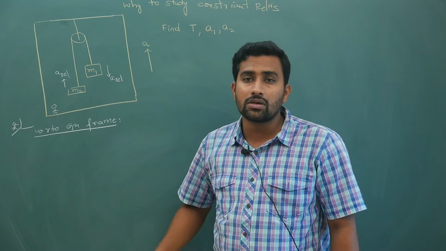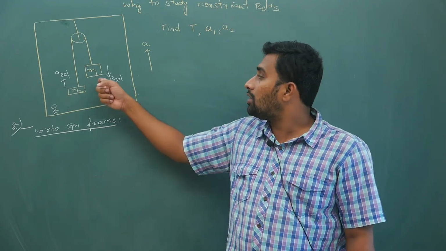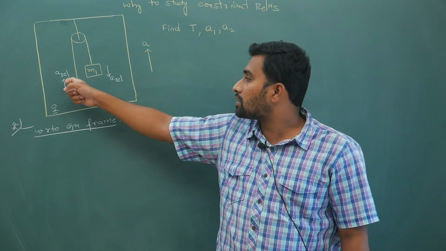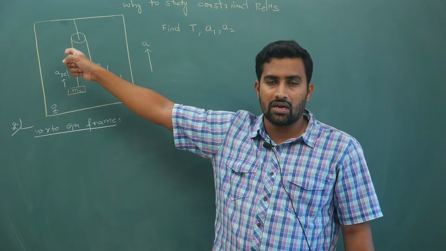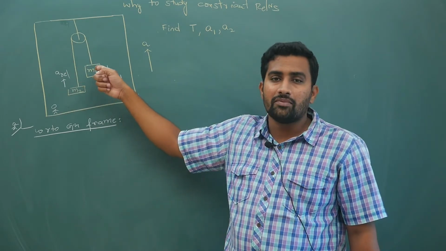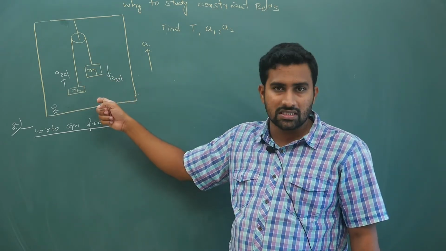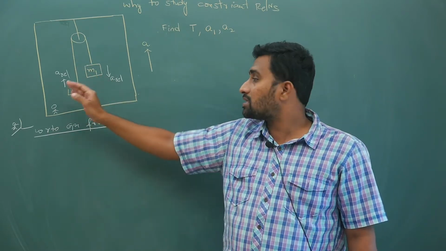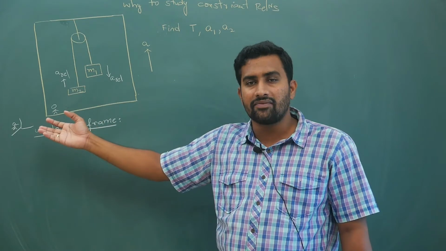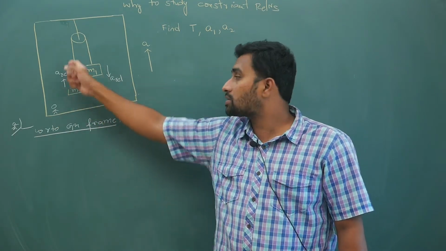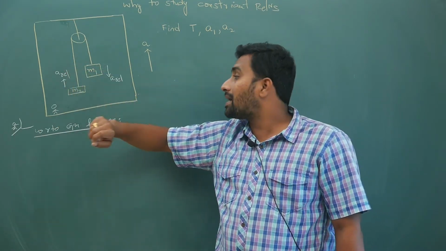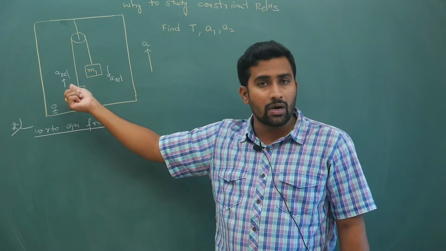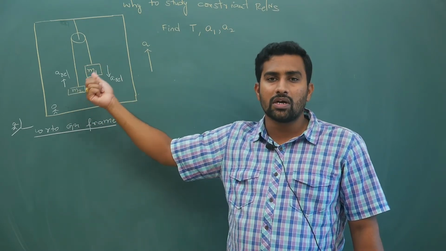But with respect to ground, it is not the case. How much this is coming down, this is not going up by that much. With respect to ground, if m1 is coming down some distance x, m2 is not going up by x with respect to ground. But with respect to the lift, for the person inside the lift, if this comes down by y, this goes up by y. To the person inside, this block and this block will have the same displacement, same velocity, same acceleration.